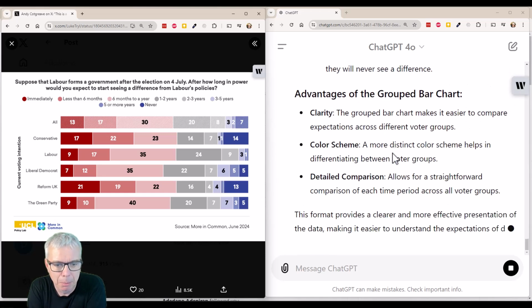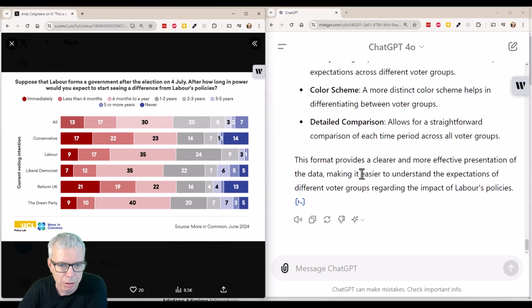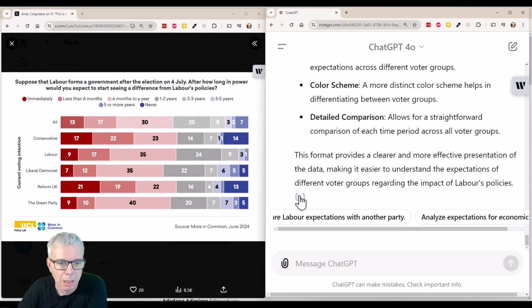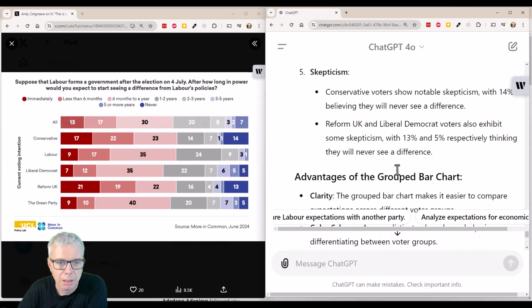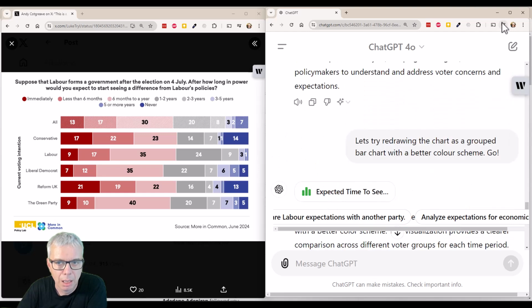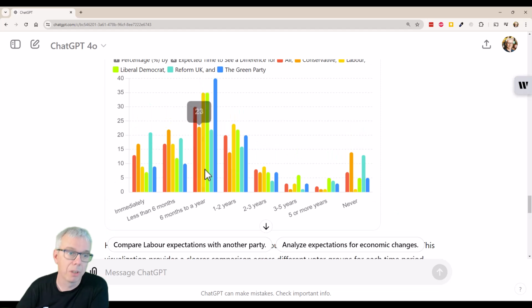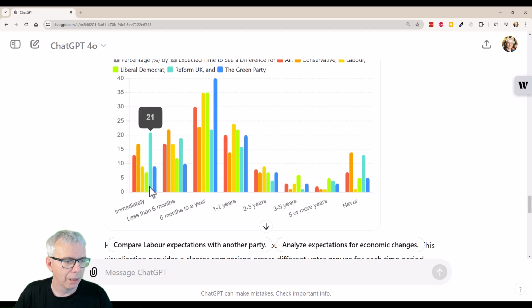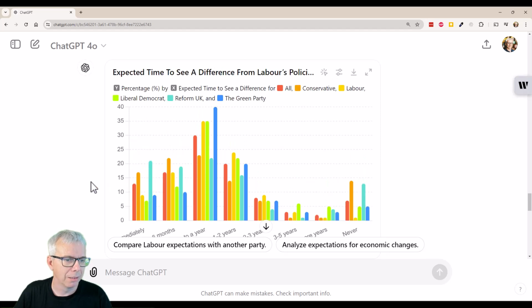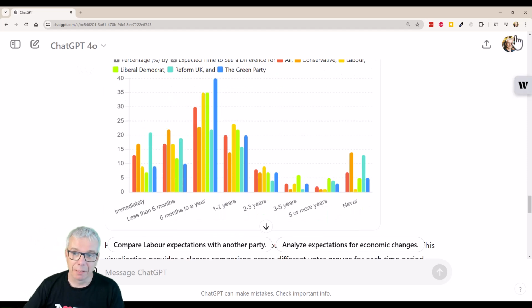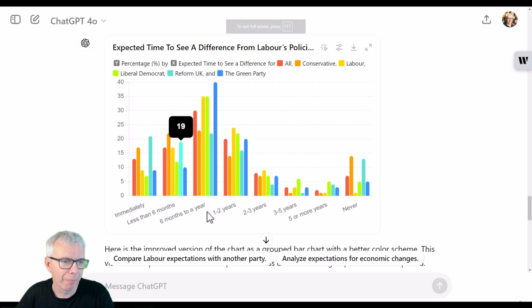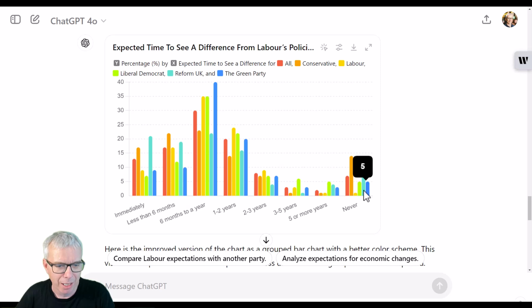So right, okay. That's good. Where's the chart? Where is it? Well, there's the analysis. Oh, I see. Oh, ugh, it's gone rainbow. Right, what's going on? Interesting. Let's go full screen. So what it's done is it's created each group around this, but then, okay, so I would have put the party and grouped the responses there.